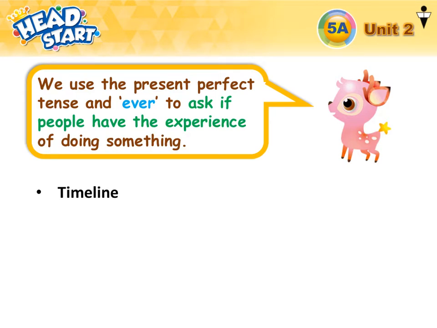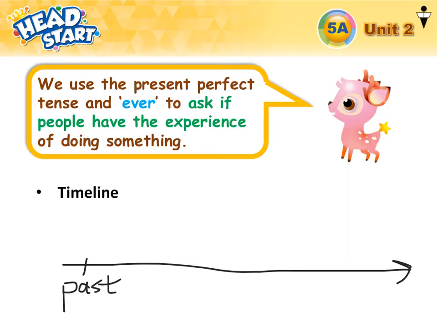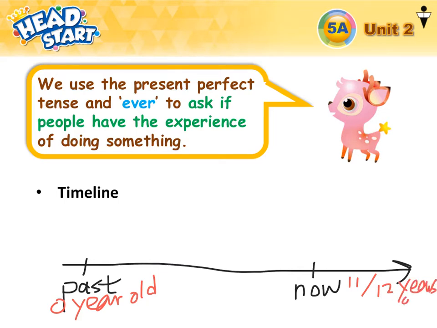So when we are talking about experience, we have to look at the timeline here. Okay, this is the timeline. Time is going on. This is the past. And here is now. When we are talking about experience, we have to count when you were like 0-year-old, when you were born. And now, P5, how old are you? 11 or 12 years old? Okay.